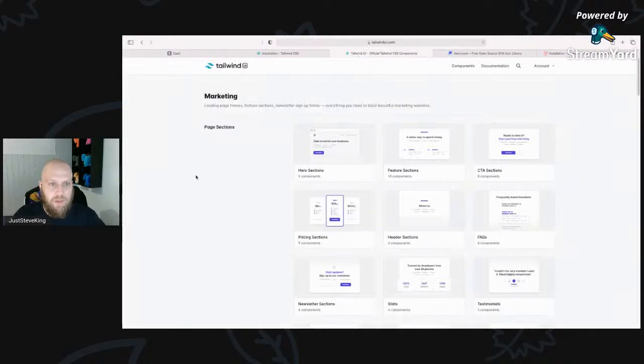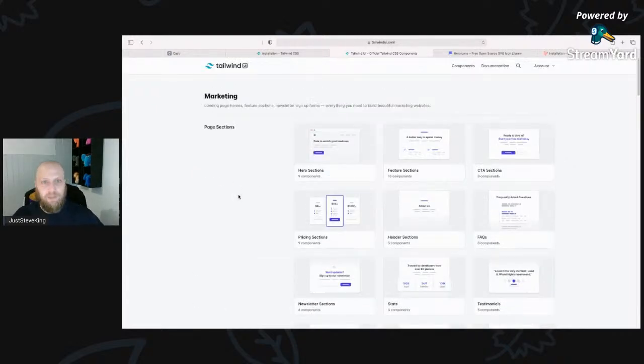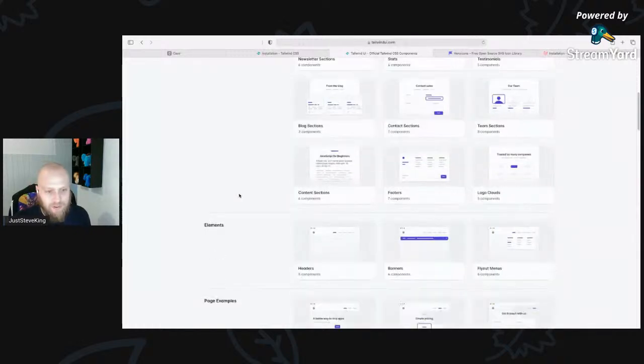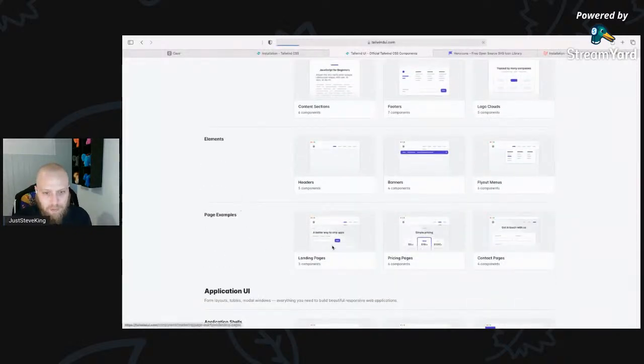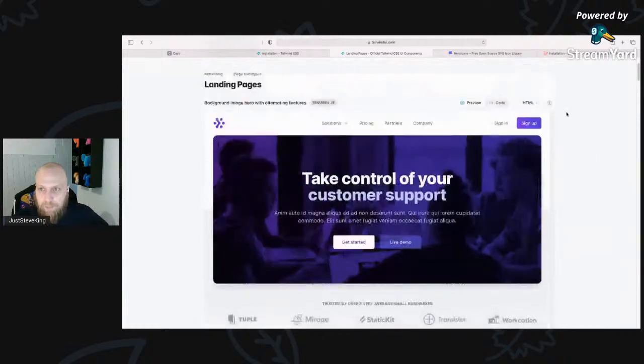So this is where I come to Tailwind UI. And I pre-asked Adam Wathen in advance if I'm allowed to show this screen, and I am. Wanted to double check that before I do anything. So this is absolutely amazing if you haven't already purchased a copy. I can come down here, I can get page examples, a landing page, and see, okay, what am I using? Am I using React, Vue, or HTML? I'm using HTML right now.